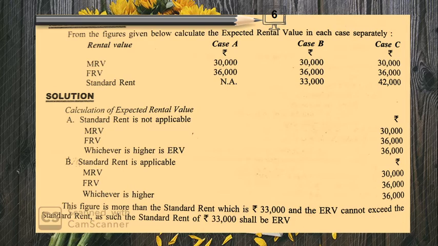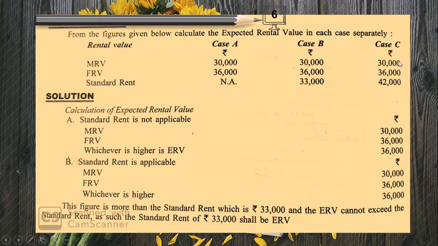The answer you get is ERV, the expected rental value. So case A, 30,000 or 36,000, which is more, 36,000. And standard rent is not applicable, so 36,000 is the ERV. In the second situation, MRV or FRV, which is more, 36,000. That or standard rent, which is less, 33,000 is less. So 33,000 is taken as ERV.